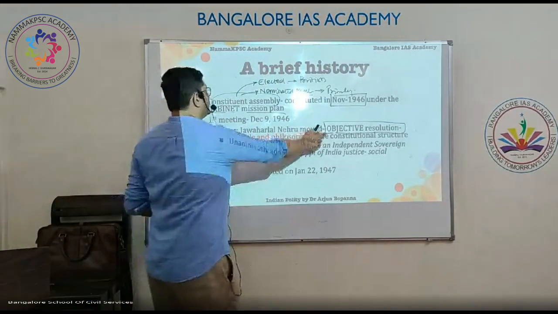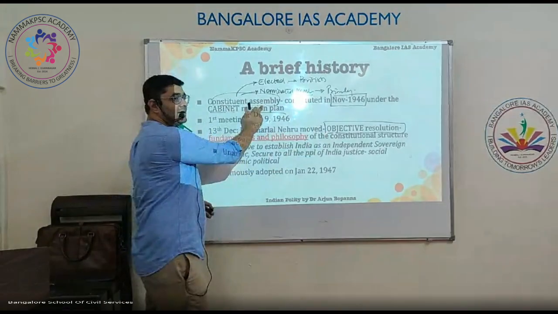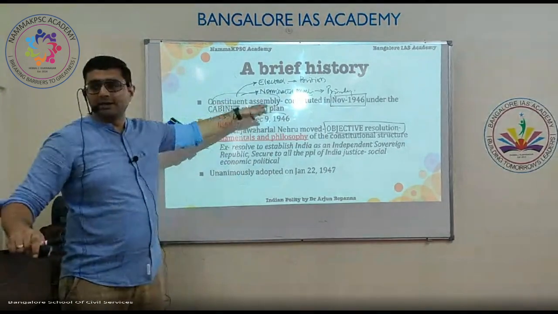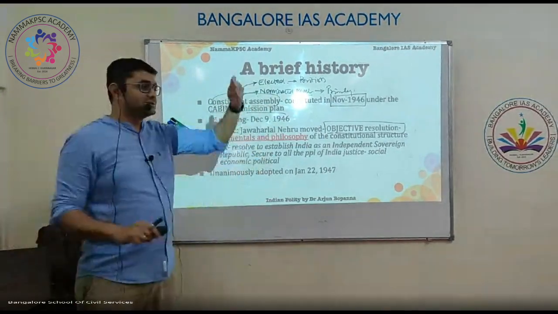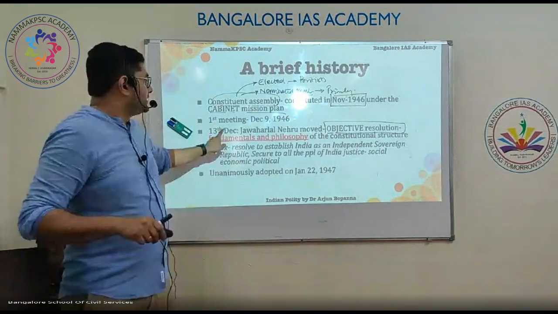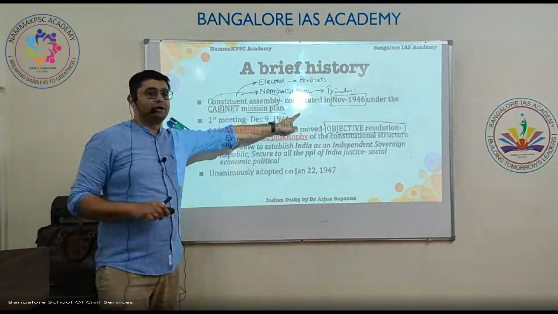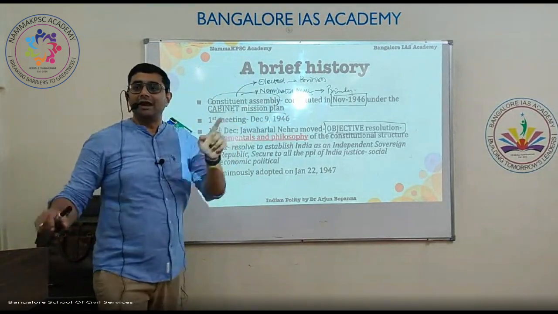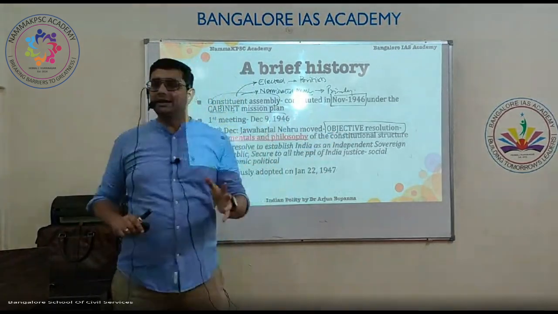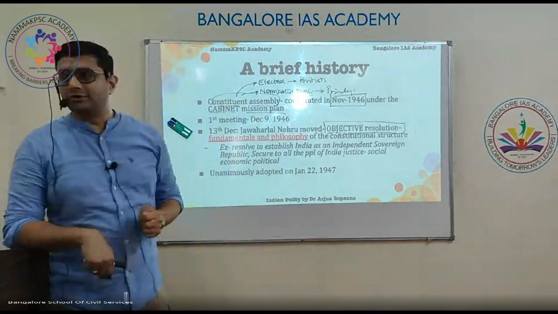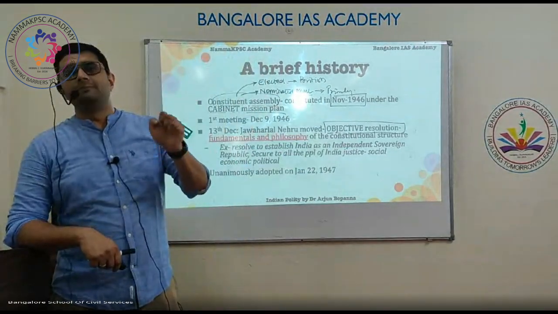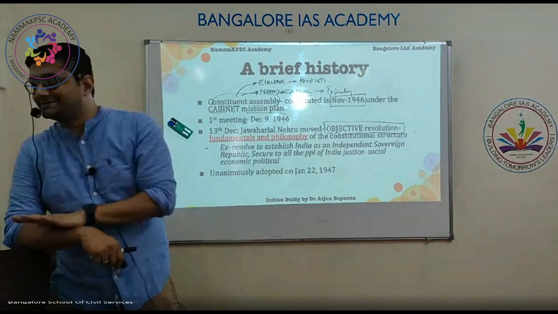Meaning, what does it contain? What the Constituent Assembly hopes to achieve was listed in the speech given by Jawaharlal Nehru on 13th December 1946, which is called the objective resolution. Why am I telling this story? Because whatever was said in the objective resolution becomes the preamble at the end.